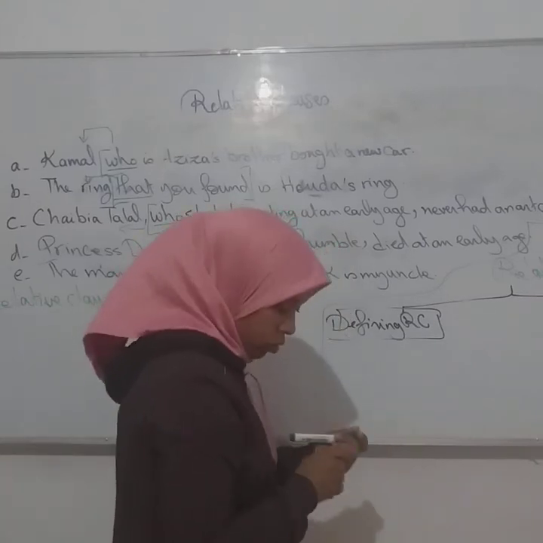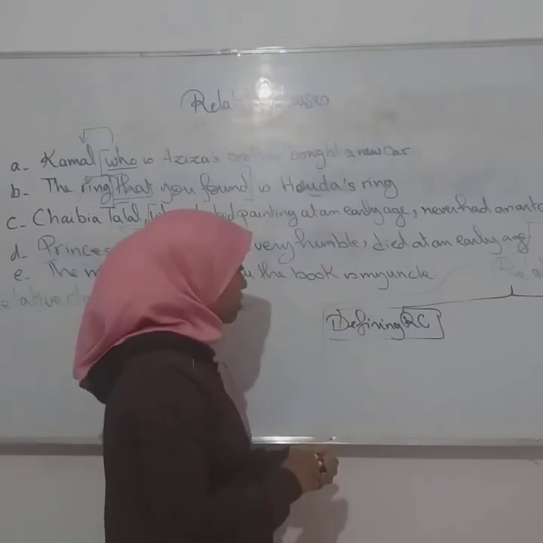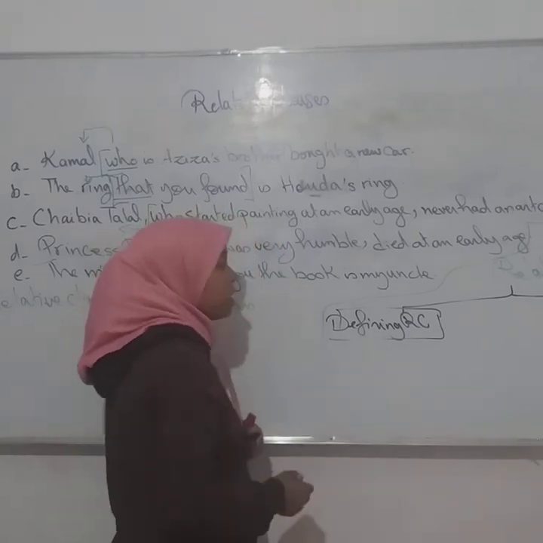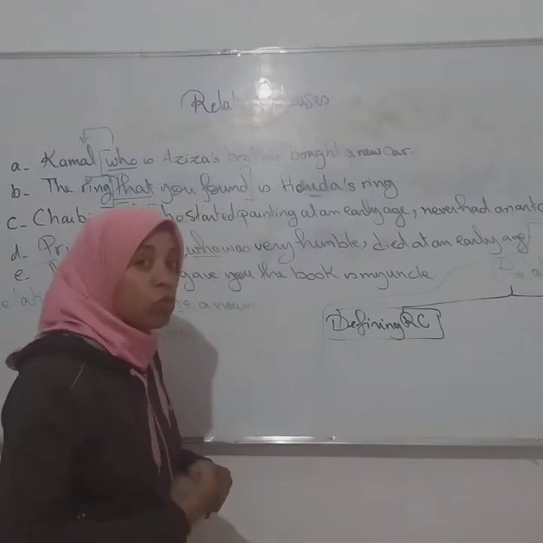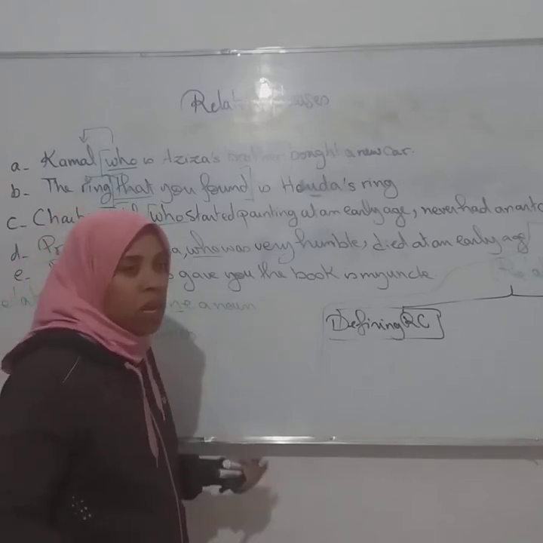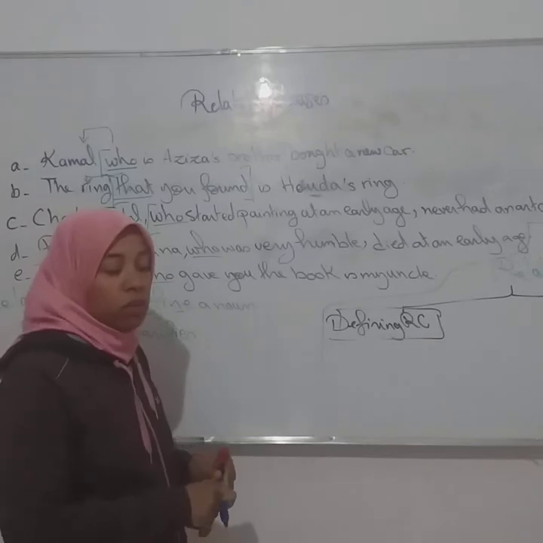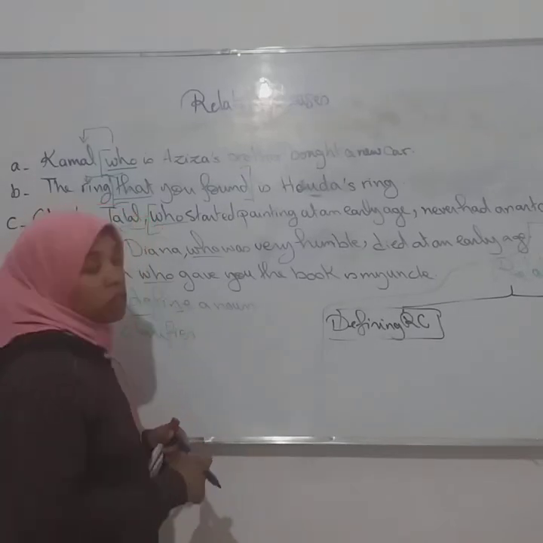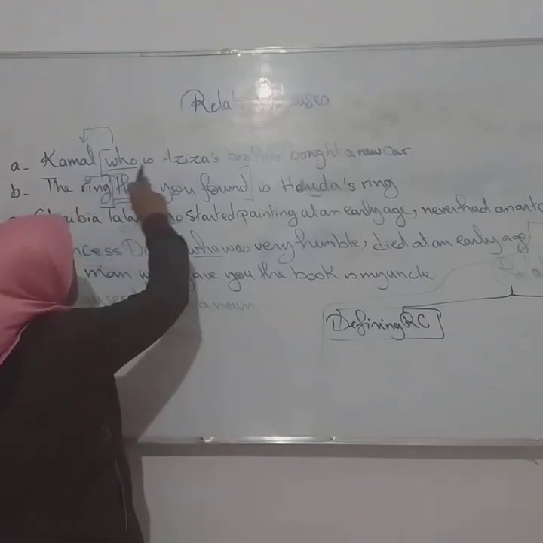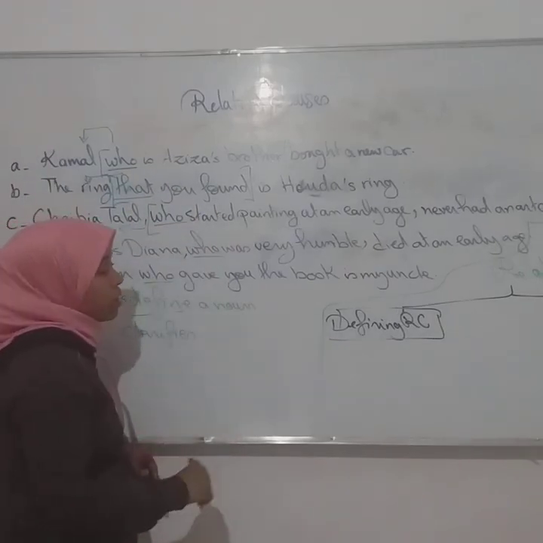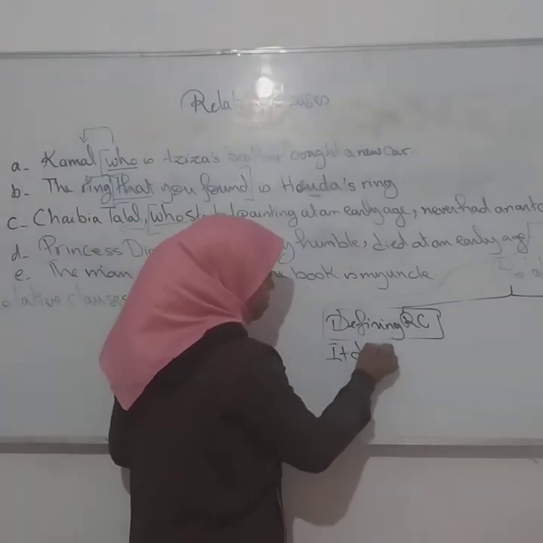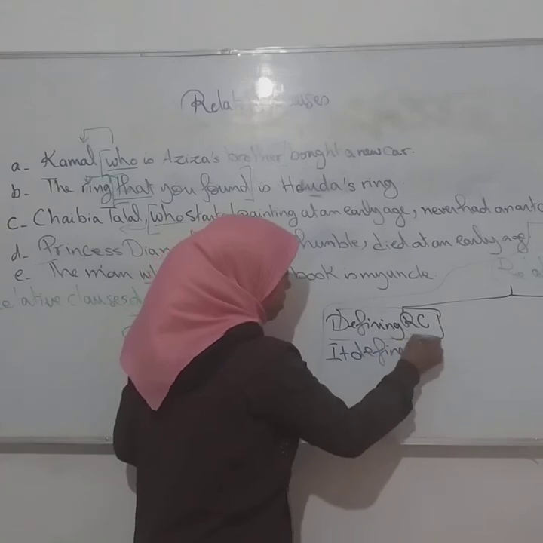You have to know that a defining relative clause, what does it do? It defines, تعرف. It means that without it, the noun will not be clear. So it means that it is very important. It's this one here. Kamal, who is Aziz's brother, bought a car. So defining, it defines the noun.